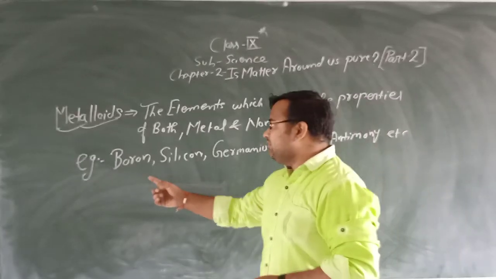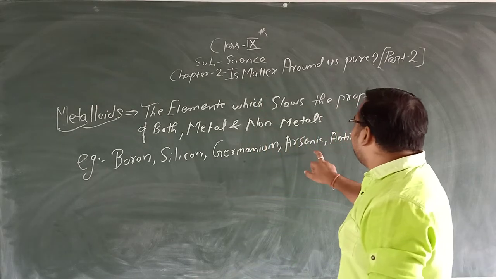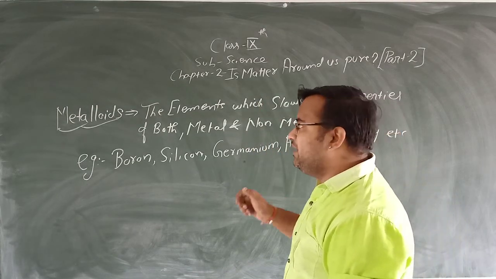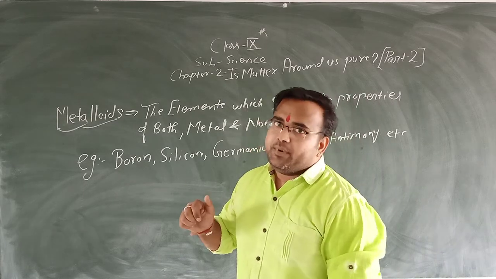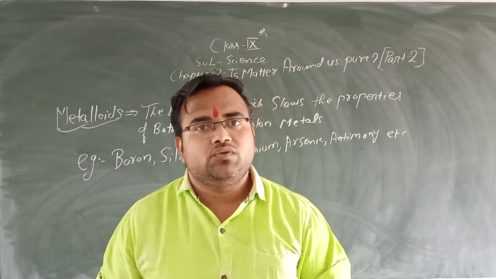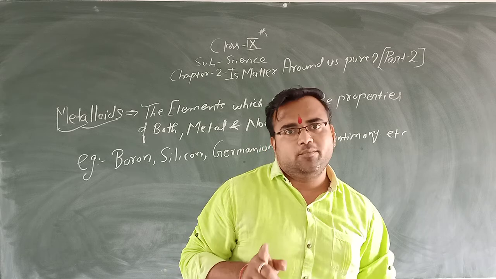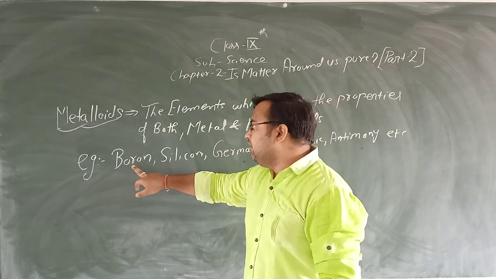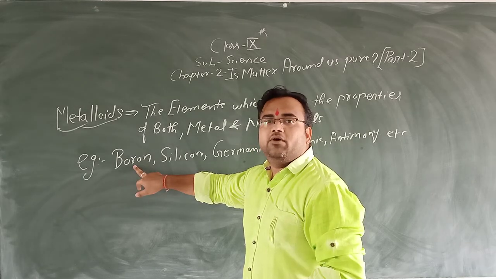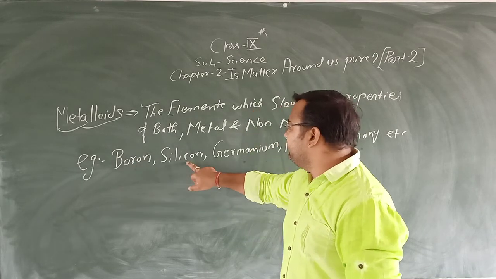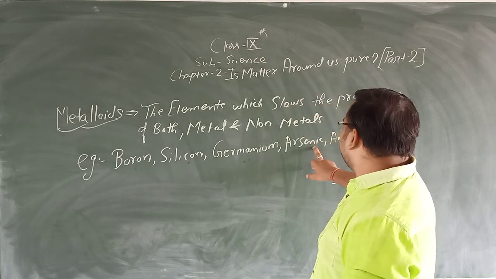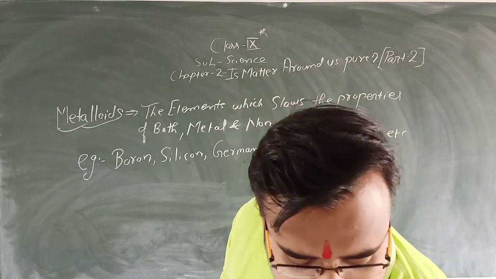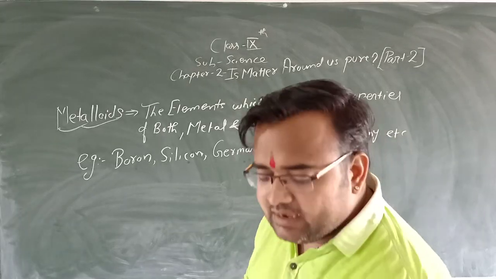See, boron, silicon, germanium, arsenic and antimony, these are the metalloids. Again I am repeating, the metalloids are the elements which show the properties of both metals and non-metals. You should learn the examples of metalloids: boron, silicon, germanium, arsenic and antimony. Clear?